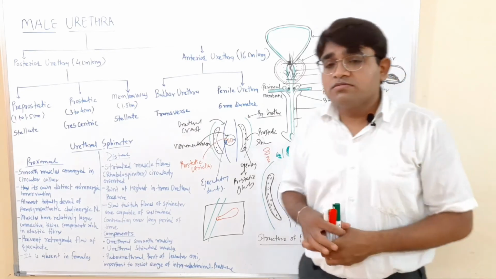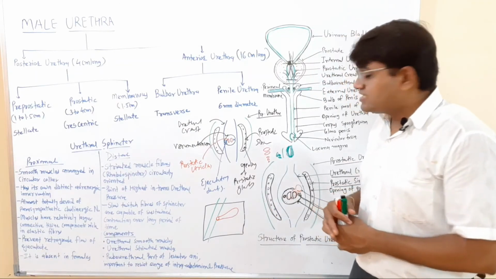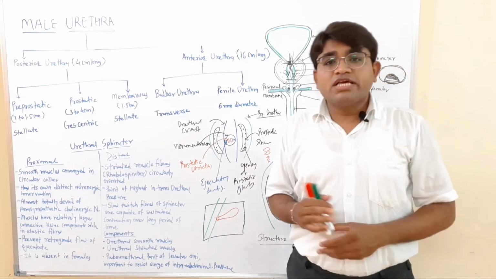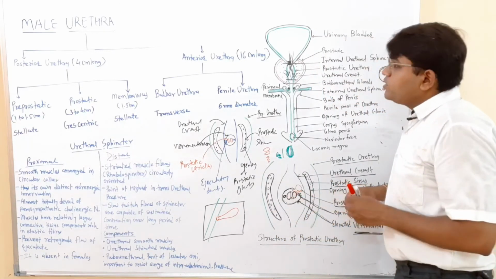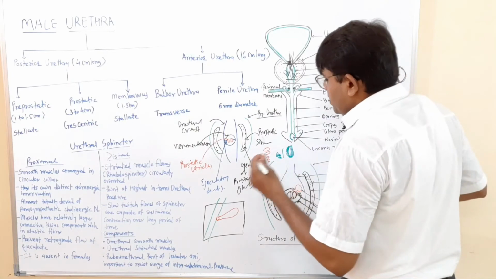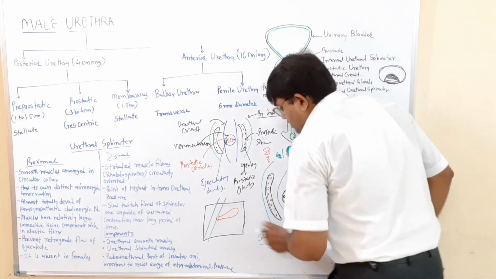In a flaccid penis condition, it is H-shaped. The shape of the urethra is H-shaped in the flaccid penis condition.